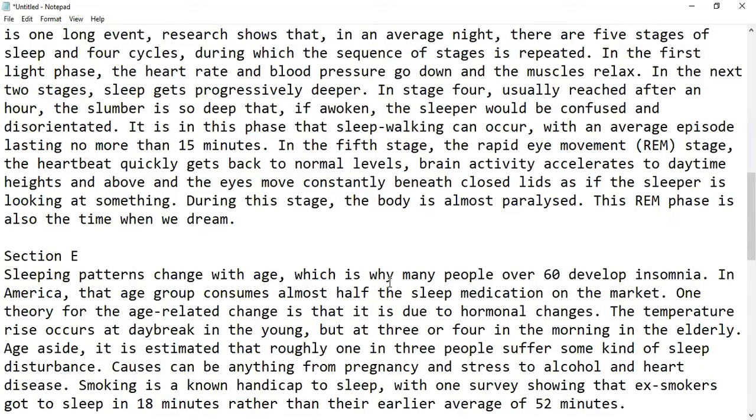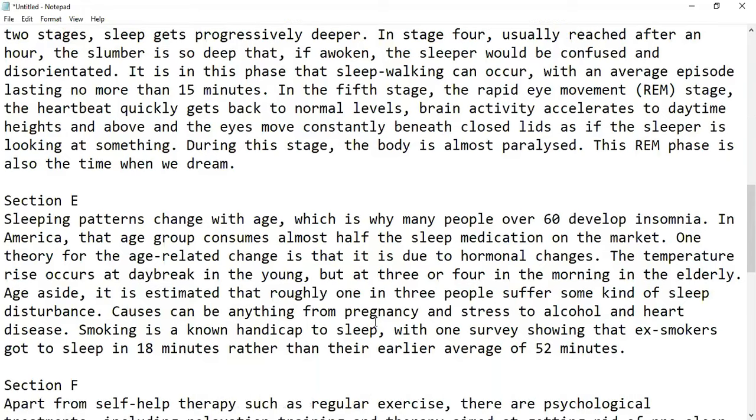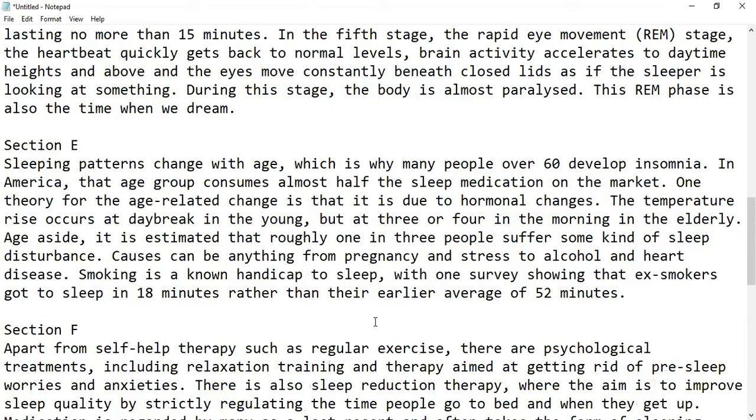In America, that age group consumes almost half the sleeping medication, that is sleeping pills, on the market. One theory for the age-related change is that it is due to hormonal changes. The temperature rise occurs at daybreak in the young, but at 3 or 4 in the morning in the elderly. Age aside, it is estimated that roughly 1 in 3 people suffer from some kind of sleep disturbance due to maybe smoking.